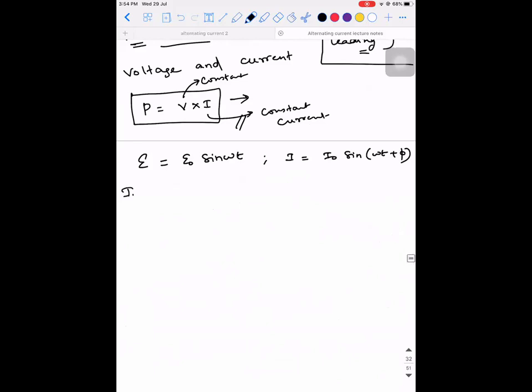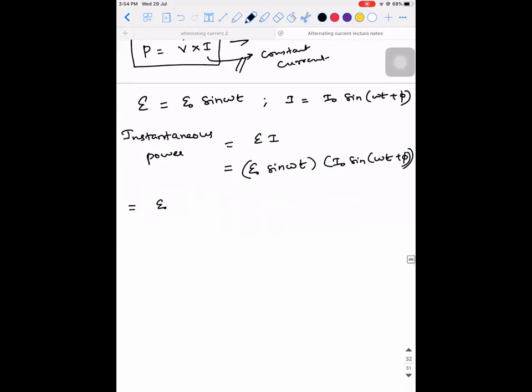So how do I define the instantaneous power? Instantaneous power is E into I, where E is the instantaneous potential difference and I is the instantaneous current. Can I call it like this? So this will be E naught sine omega t into I naught sine of omega t plus phi. Can I write it like this? So this will be equal to E naught into I naught, sine omega t into sine of omega t plus phi. Can I write it like this?